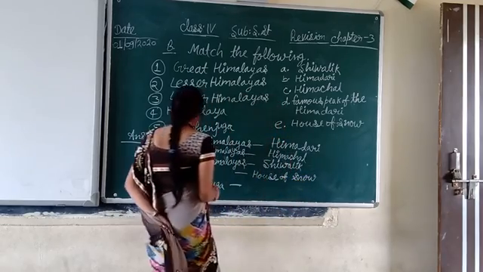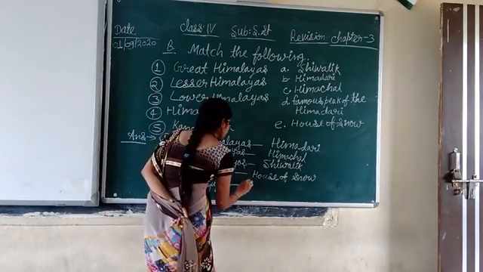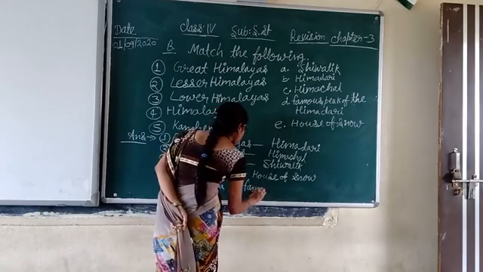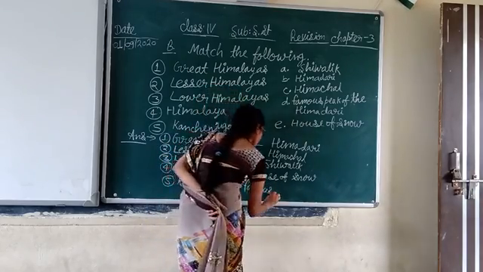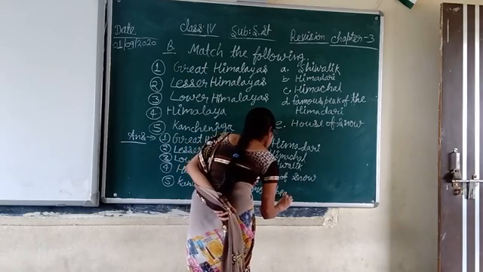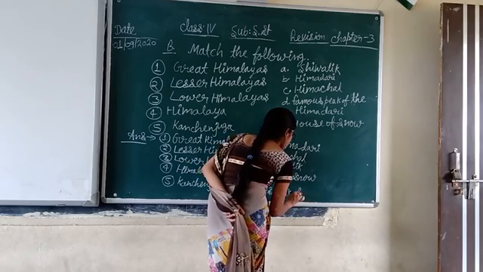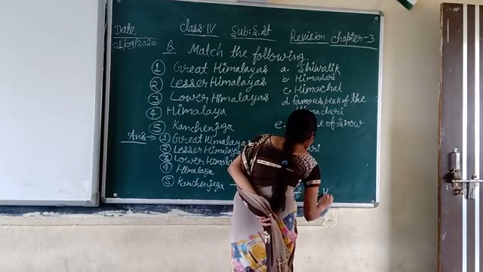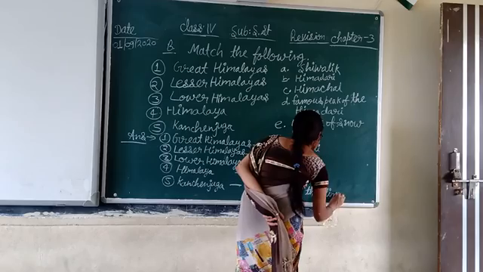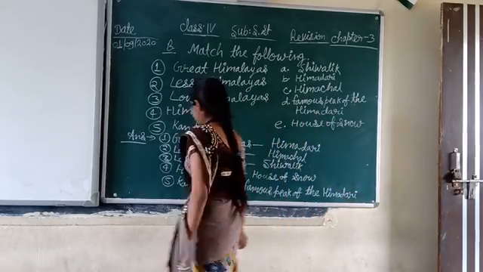Then the last one, Kanchenjunga, famous peak of the Himadri.